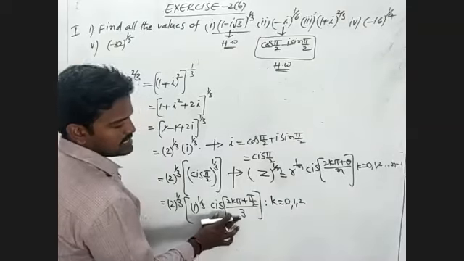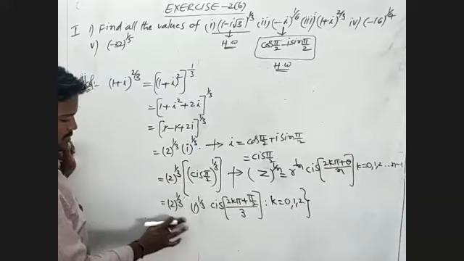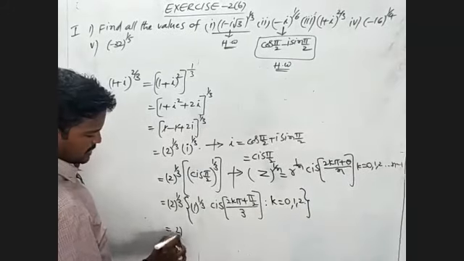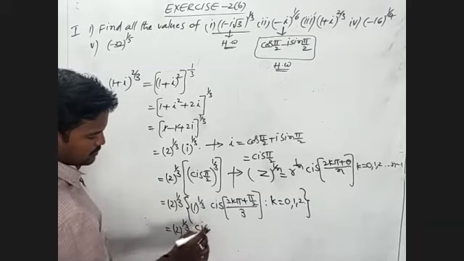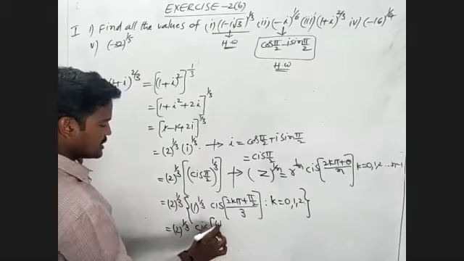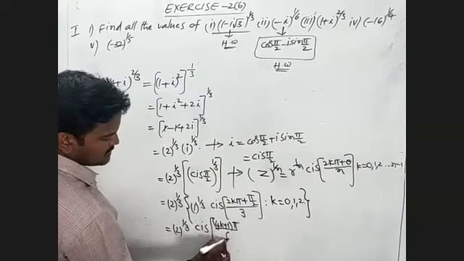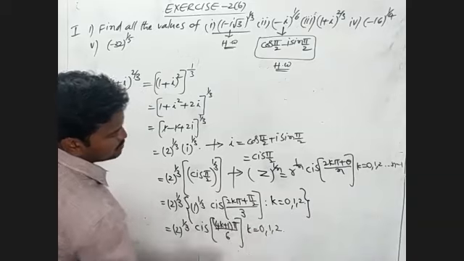Why? Because n is 3, n minus 1 is 2. That is 2 power 1 by 3 into cis of (4k plus 1) into pi by the denominator 2 times 3, 6, and k is 0, 1, 2.